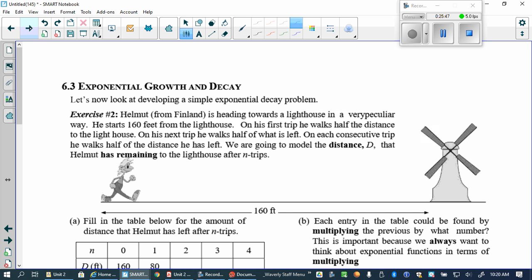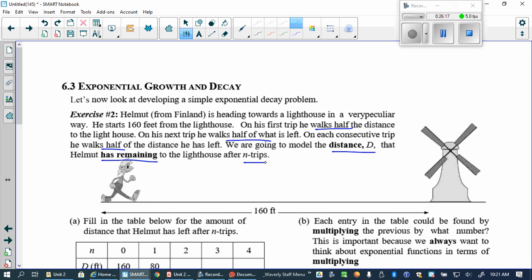And on the next trip, how much of that distance is he covering? Half. And then each trip after that, how much of the remaining distance gets covered? Half. So the distance he travels gets what every time? Shorter, right? Even though it's still half of what's left, it's going to be shorter. So we want to model his actual distance, D, from the lighthouse that is remaining after some number of trips, N trips.